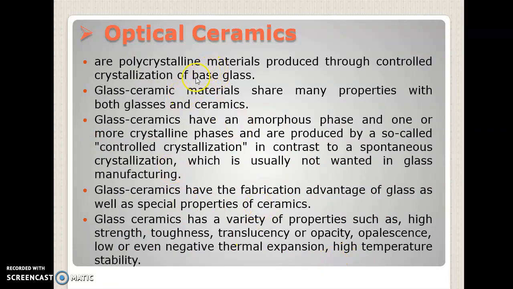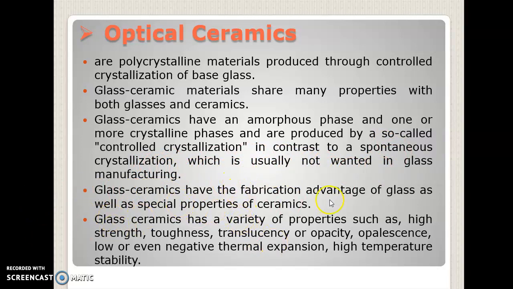Next comes optical ceramics. They are polycrystalline materials produced through controlled crystallization of base glass. Anyway, we'll be discussing glass later also, but that comes under amorphous, whereas this is polycrystalline. Glass ceramic materials share many properties with both glasses and ceramics. And glass ceramics have an amorphous phase and one or more crystalline phases and are produced by so-called controlled crystallization, in contrast to a spontaneous crystallization which is usually not wanted in glass manufacturing.